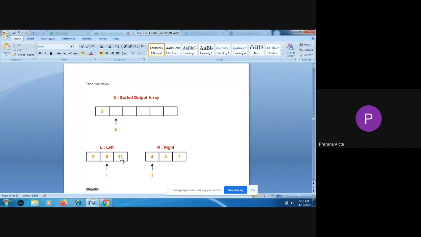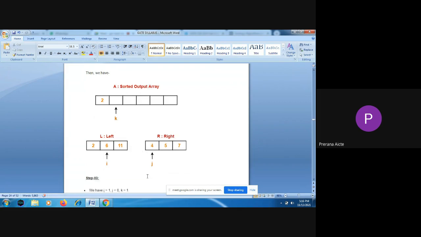Now 6 will be compared with 4. As 4 is less than 6, we will move 4 to the sorted list. Now this pointer will get incremented. Now 6 will be compared with 5. As 5 is less than 6, 5 will be moved to the sorted list, and now the pointer j will move to 7.